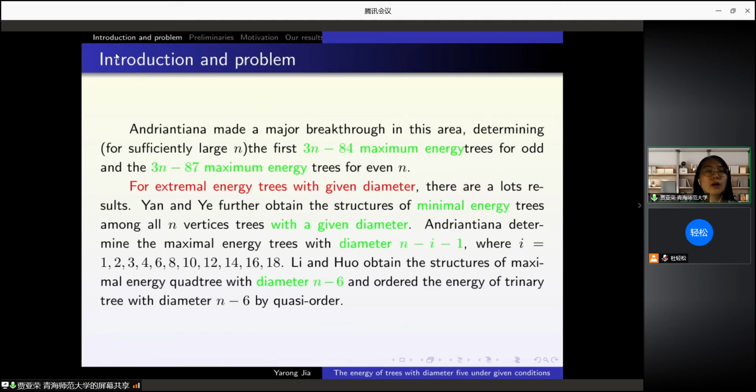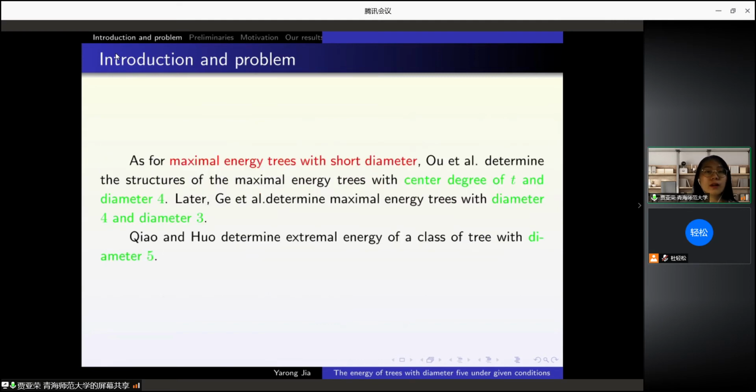For extreme energy trees with given diameter, there are a lot of results. As for maximal energy trees with short diameter, O determined the structures of the maximal energy trees with center degree of T and diameter 4. Later, G determined maximal energy trees with diameter 4 and diameter 3. Chao and Huo determined extreme energy of a class of trees with diameter 5.